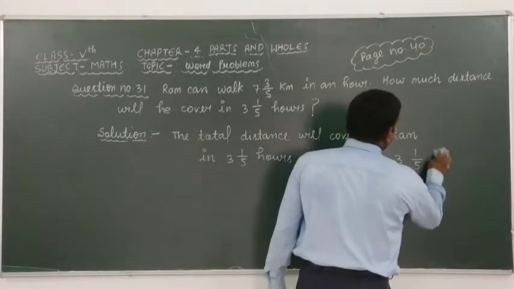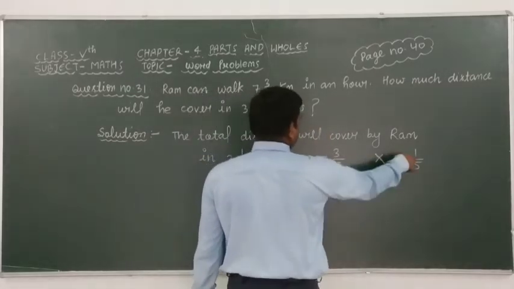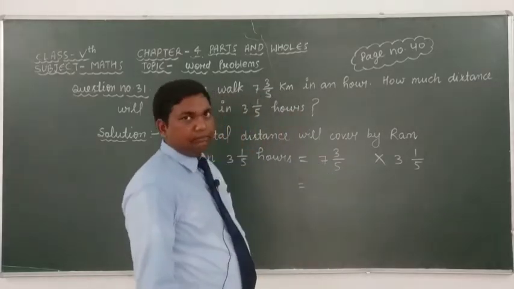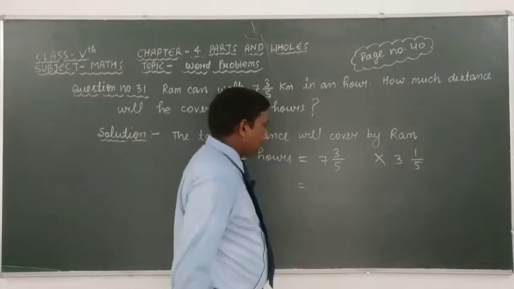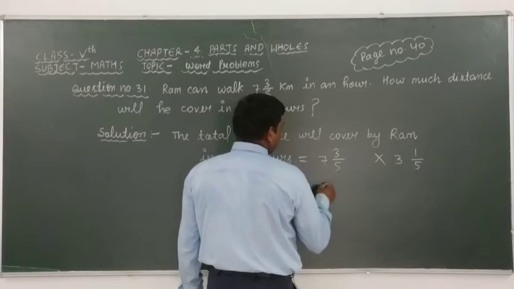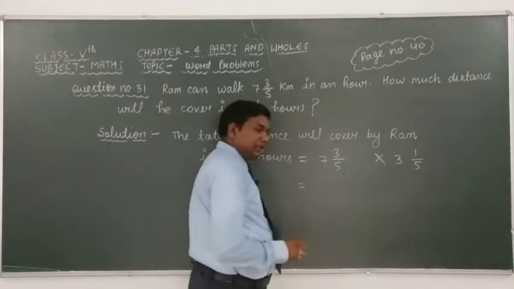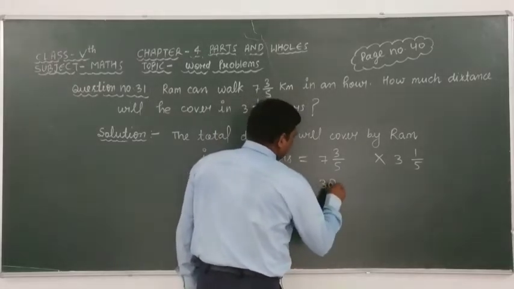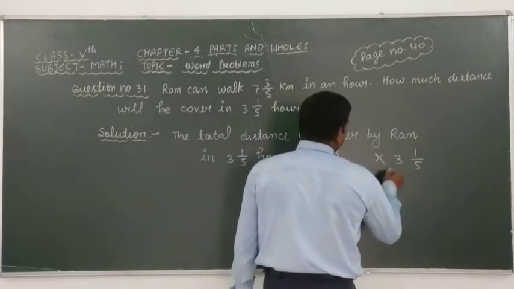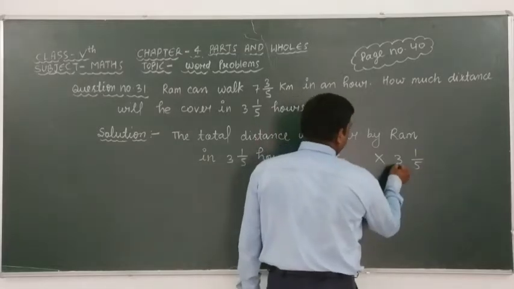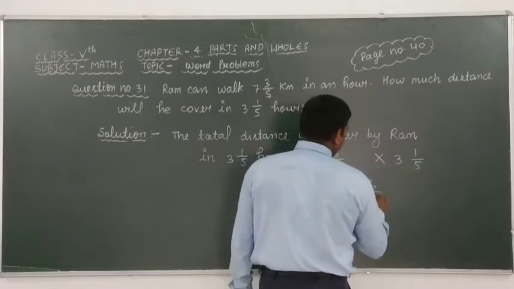These are mixed fractions, therefore we have to change the given mixed fractions into improper fractions. 5 sevens are 35, 35 plus 3 is 38, therefore we can write 38/5 multiplied by 5 threes are 15, 15 plus 1 is 16 over 5.